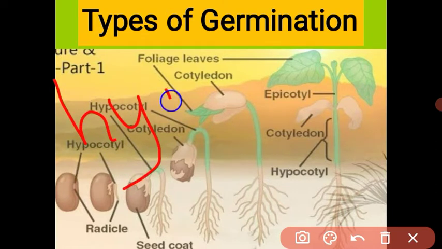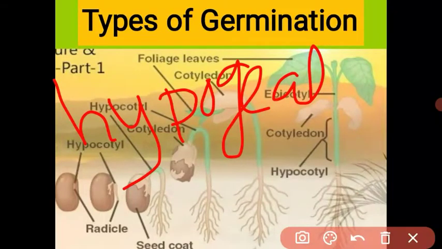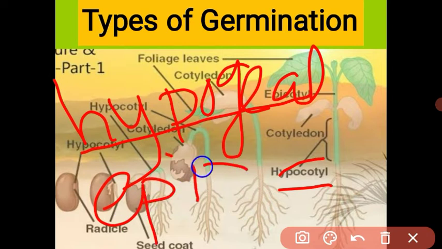First is the hypogeal germination. In this germination, the epicotyl is elongated. This germination is called the hypogeal germination. In the other process, the hypocotyl is elongated and the seed comes above the ground. This germination is called the epigeal germination. With the help of a diagram, I will explain again.